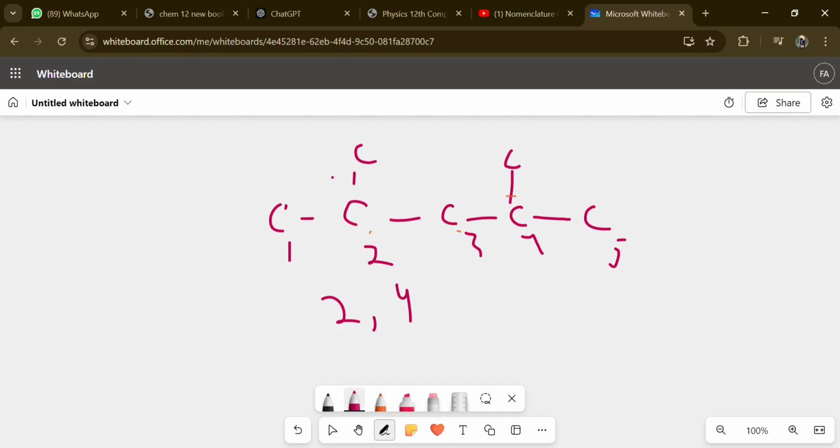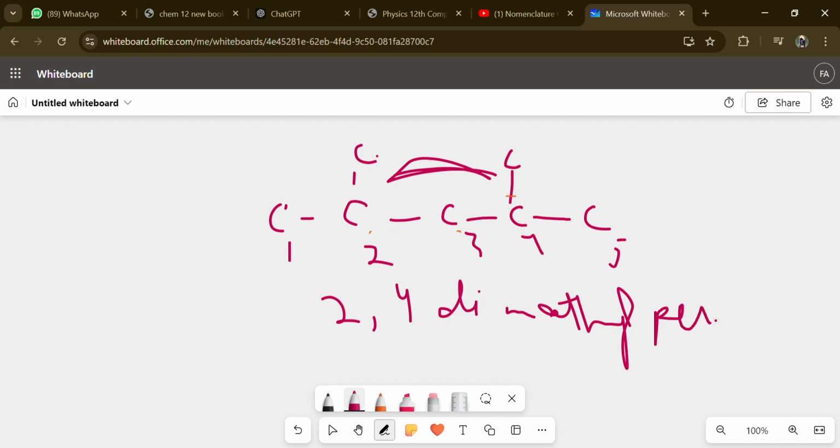Again, there are 2 methyl branch chain attached. Both of the situation, there is a methyl. So we'll write di. If there are 3 branch chain, then you have to write the tri. But in the situation we have 2 methyl, so we'll write dimethyl. Please compensate on my writing system. Well, we'll now write the total straight chain nomenclature, that is pentane. So this would be the nomenclature of this. Now let's make it more complex.